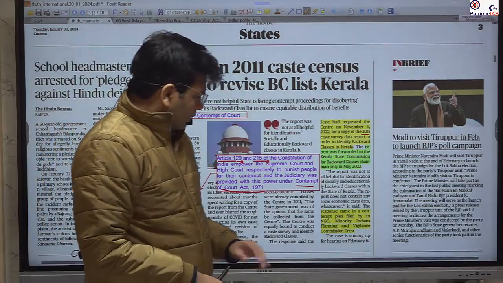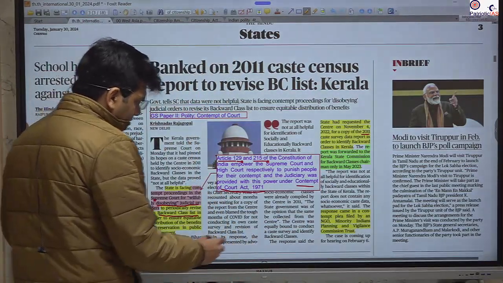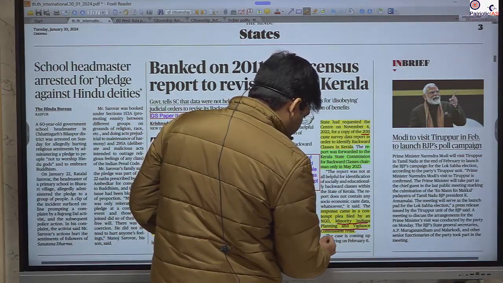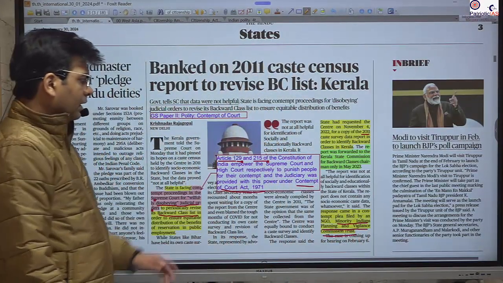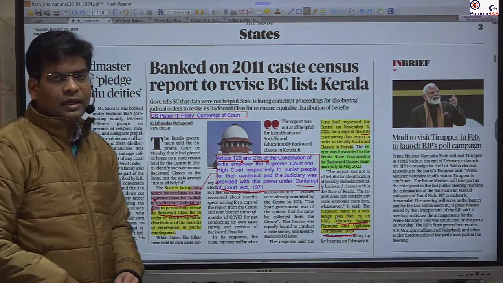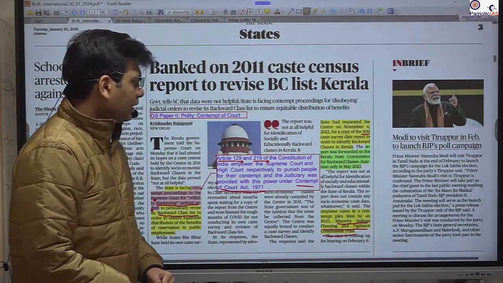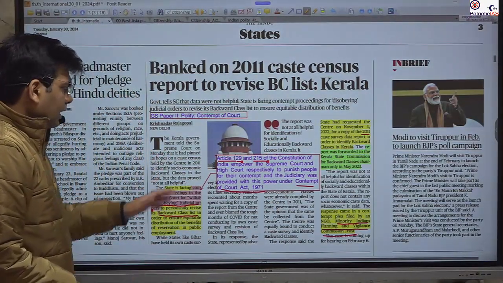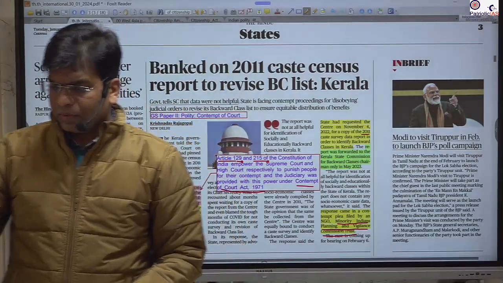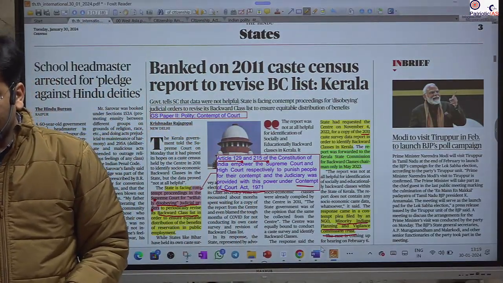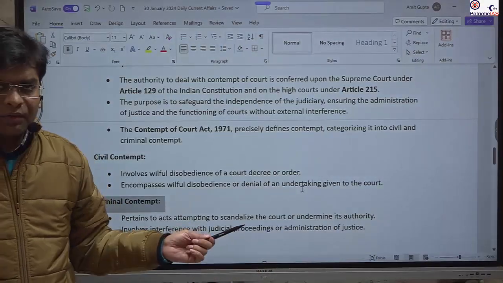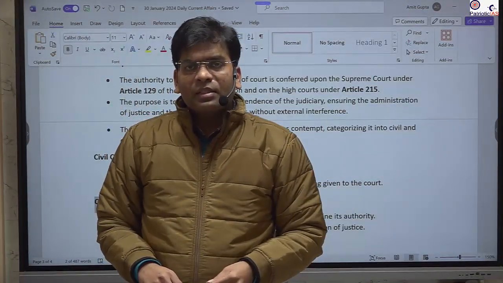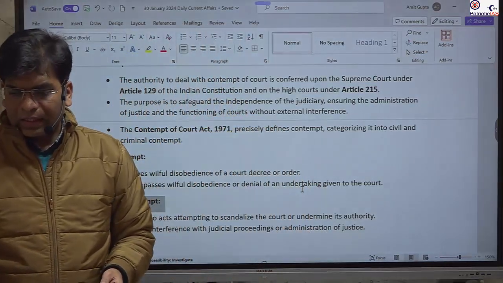So this plea was from the NGO Minority Indians Planning and Vigilance Commission Trust. This is the NGO that approached the Supreme Court and said that the order has not been implemented by the Kerala government, and that's why it amounts to contempt of court, the civil contempt. So you should know, one interesting thing: this Kerala case is an example of civil contempt and criminal contempt.